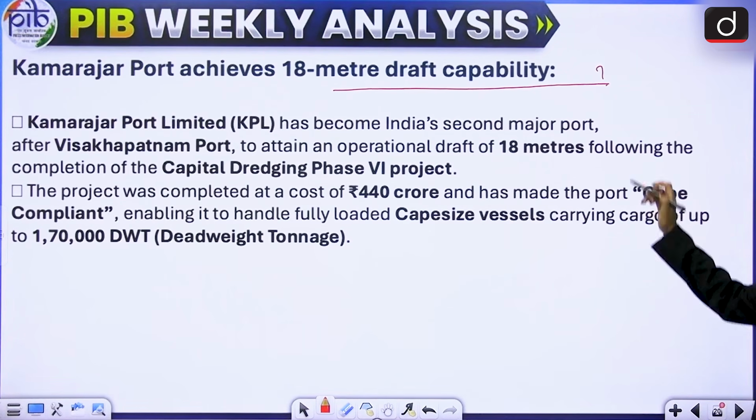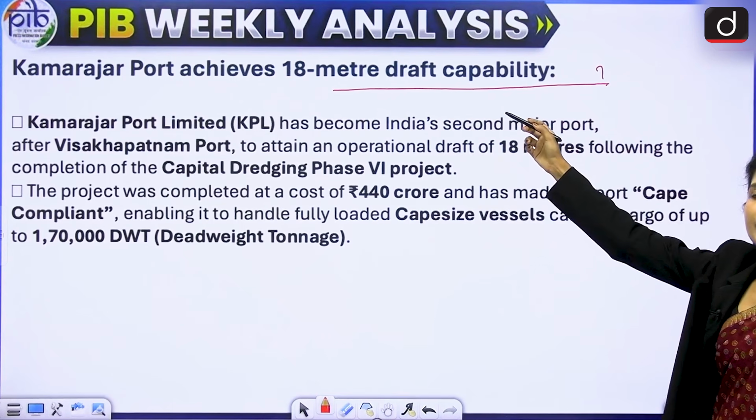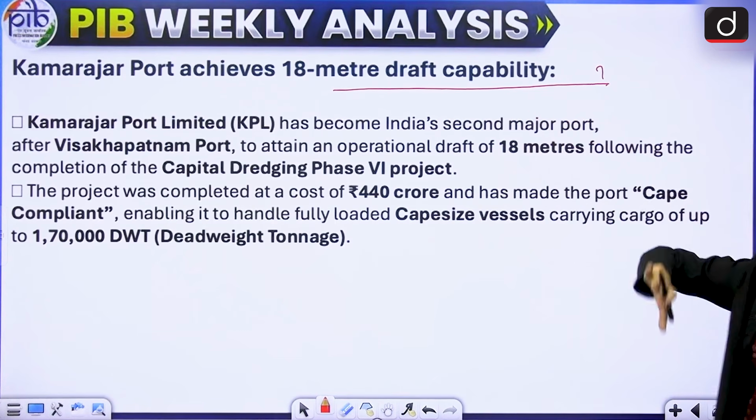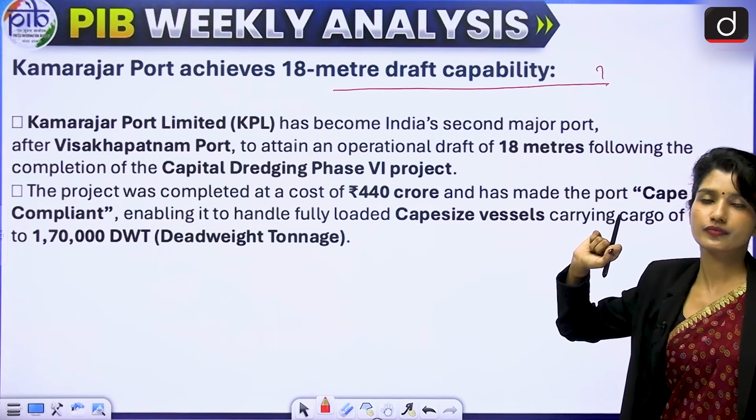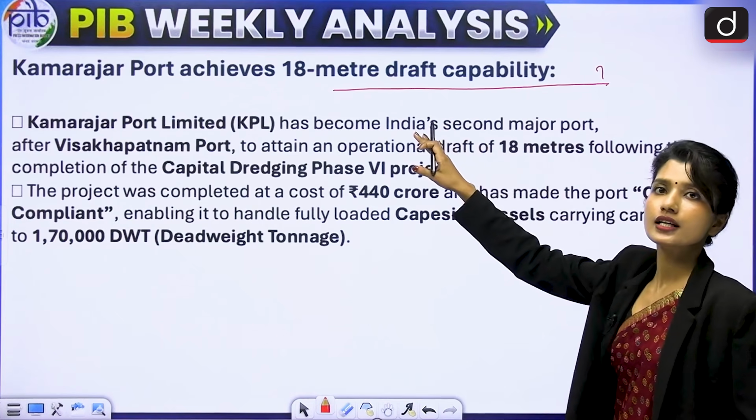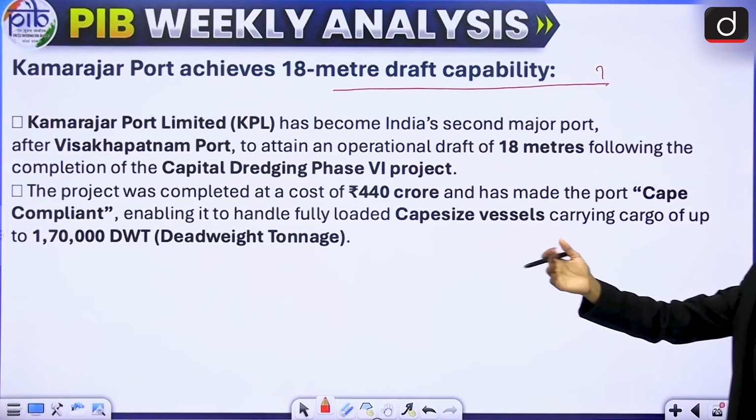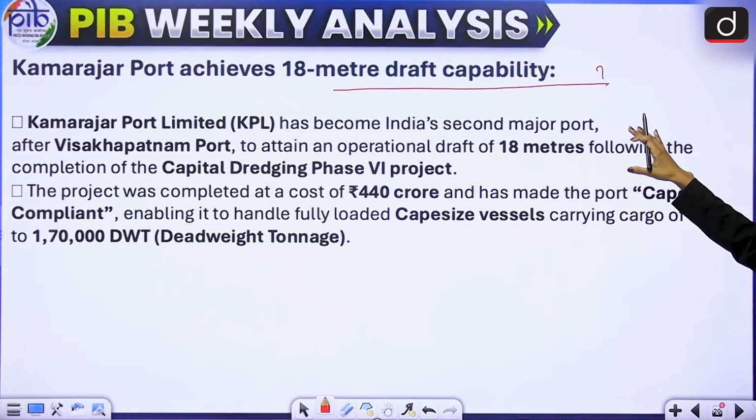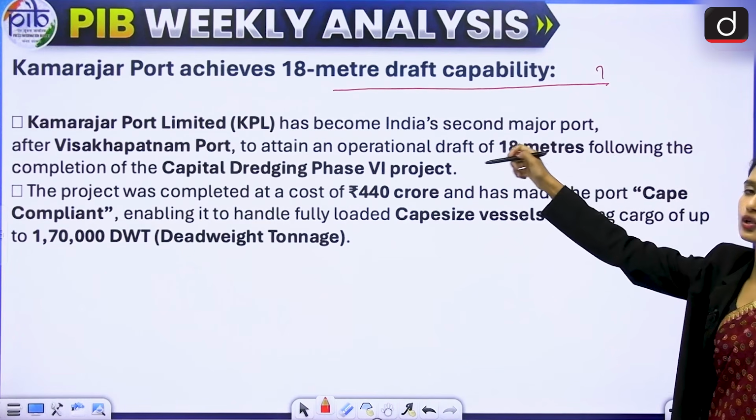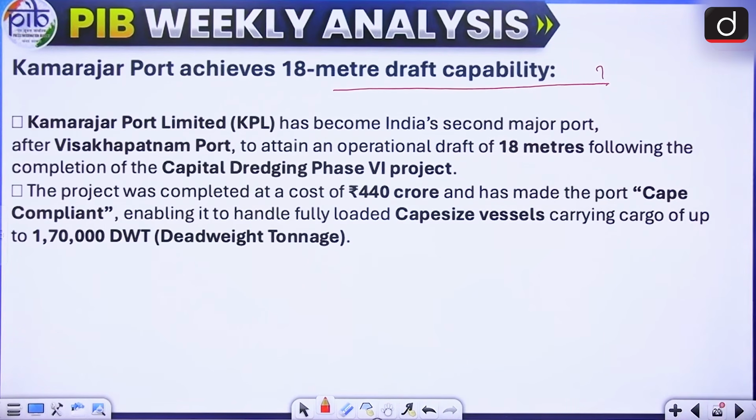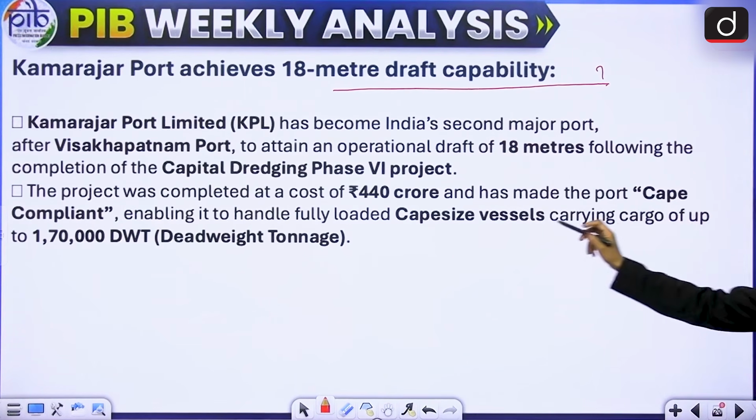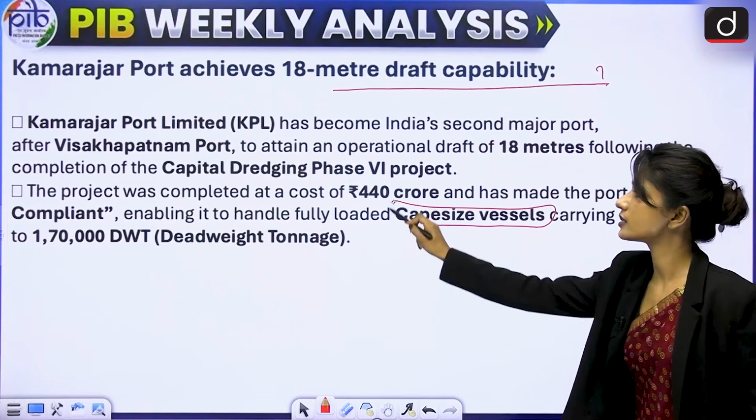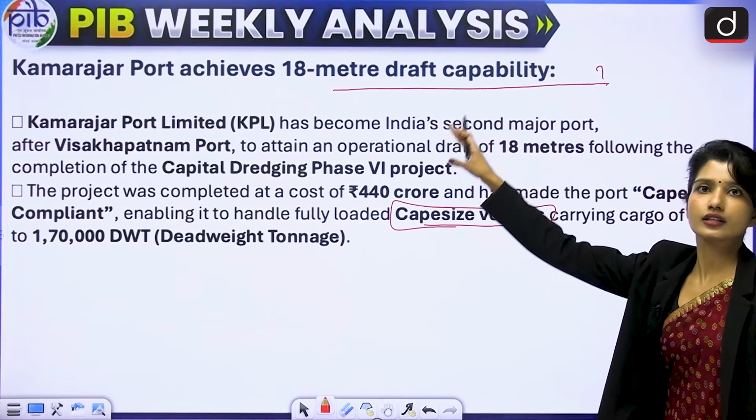So if it is 18-meter draft, that means the depth is very high, which means very large ships can also dock here. You understand? Draft means the depth required for a ship to enter and leave safely. So if there is a deeper draft, bigger ships can also dock there. So 18-meter draft means very big ships, especially Cape size vessels, which are one of the largest vessels, can dock here. That is important.